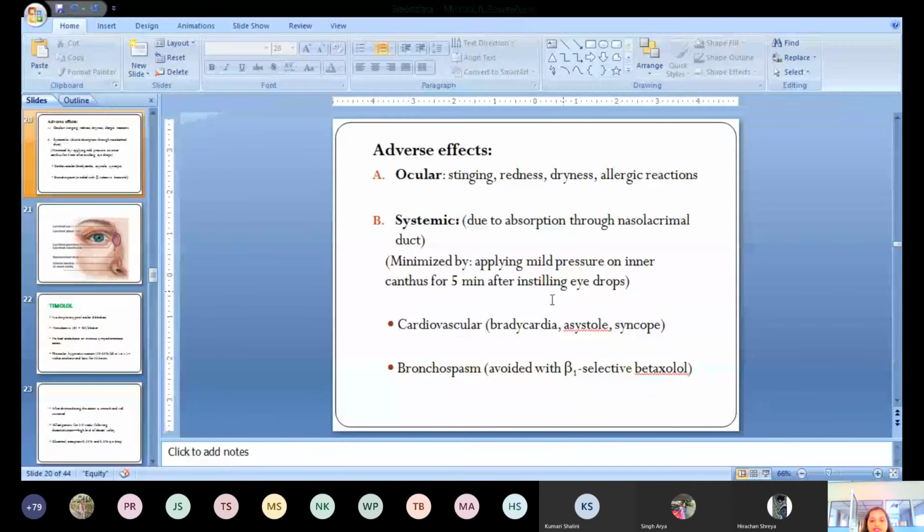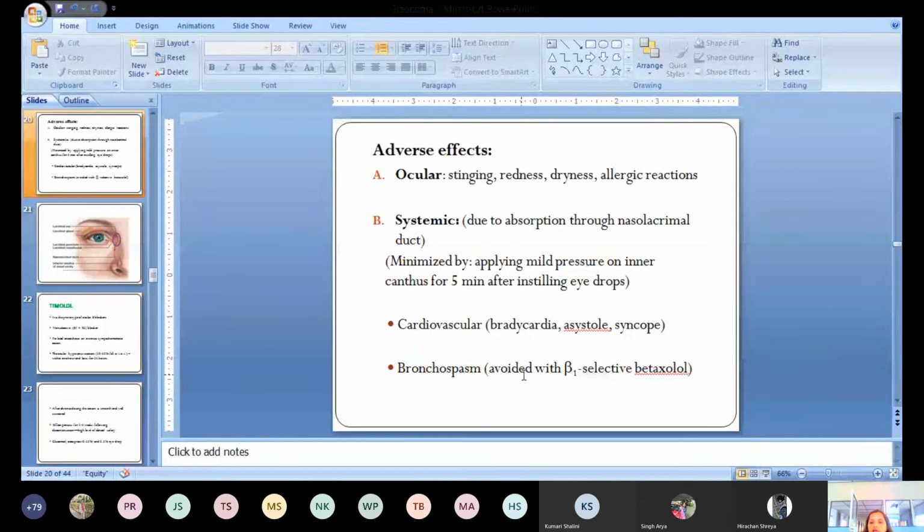The systemic side effects may affect the cardiovascular system as well as the respiratory system. In the cardiovascular system, it may produce bradycardia. By blocking the beta 1 and beta 2 receptors present in the heart, it causes bradycardia, and syncope. Likewise, it also blocks the beta 2 receptors of the lungs, which are responsible for bronchodilation, so it produces bronchospasm. Clear?